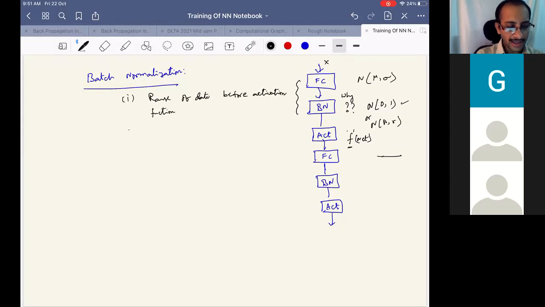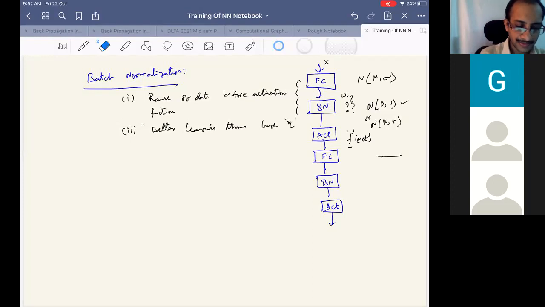Okay, so because of this, what we can do is use better learning through large learning parameters. So it can be faster learning, or better and faster learning can happen. Okay, it can also be used as a regularization term.